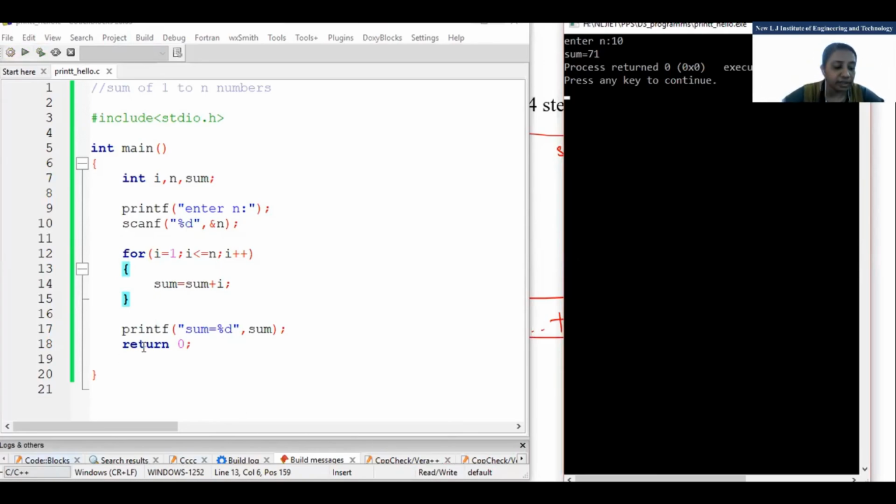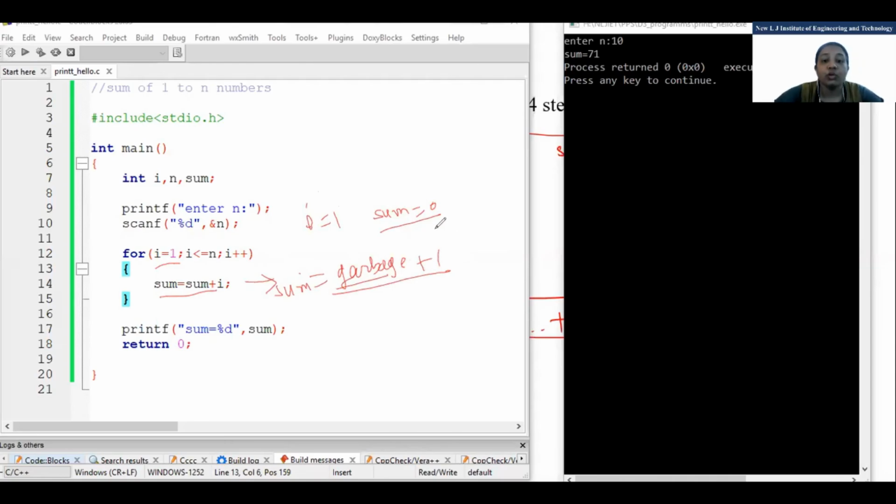Because whenever it is supposed to be executed the first time, I'll just a second, we'll do the annotation. See here what happened. Initially when i equal to 1, sum must be 0, right? Otherwise, when you are doing sum equal to sum plus i, sum will take any garbage value the first time, and then 1 will be added to it. So any random value can be there in the answer.